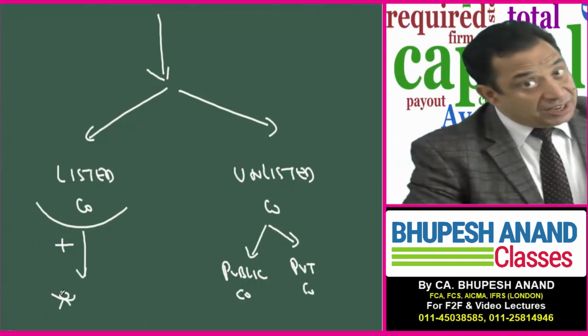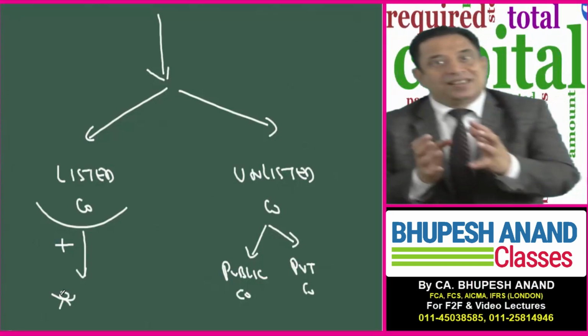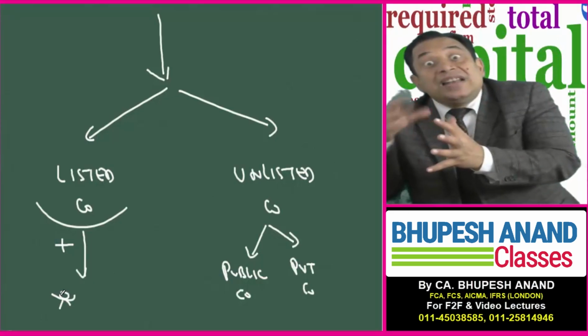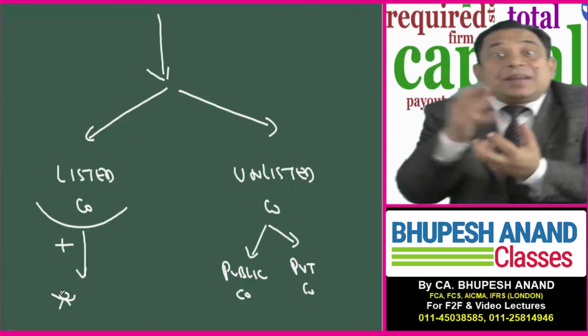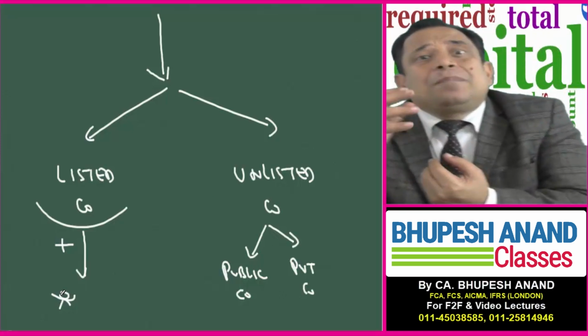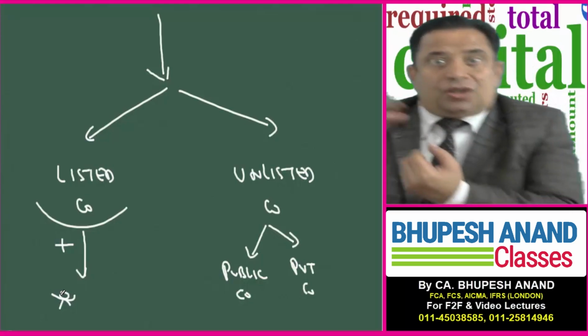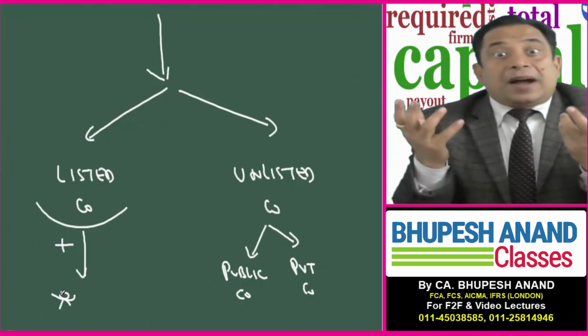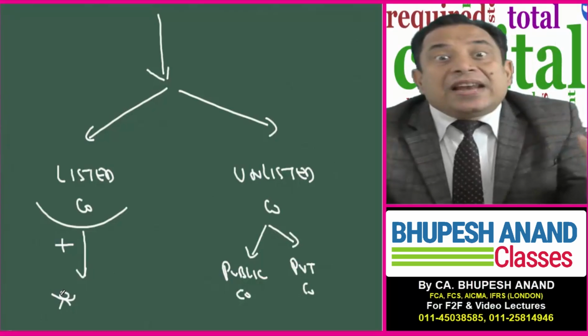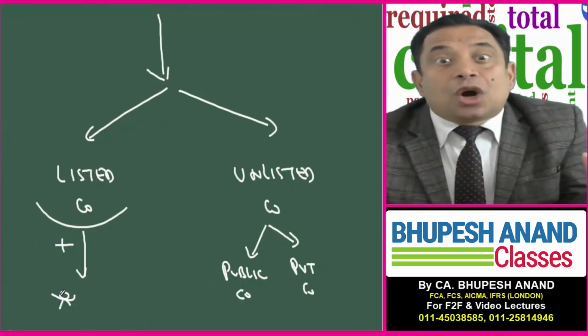But in case I want to estimate the value of an unlisted company, that is a private company or a public company which is not listed and whose shares are not being traded in an exchange, I will not have the market price available. How can I calculate the market price? Because that company is not traded.